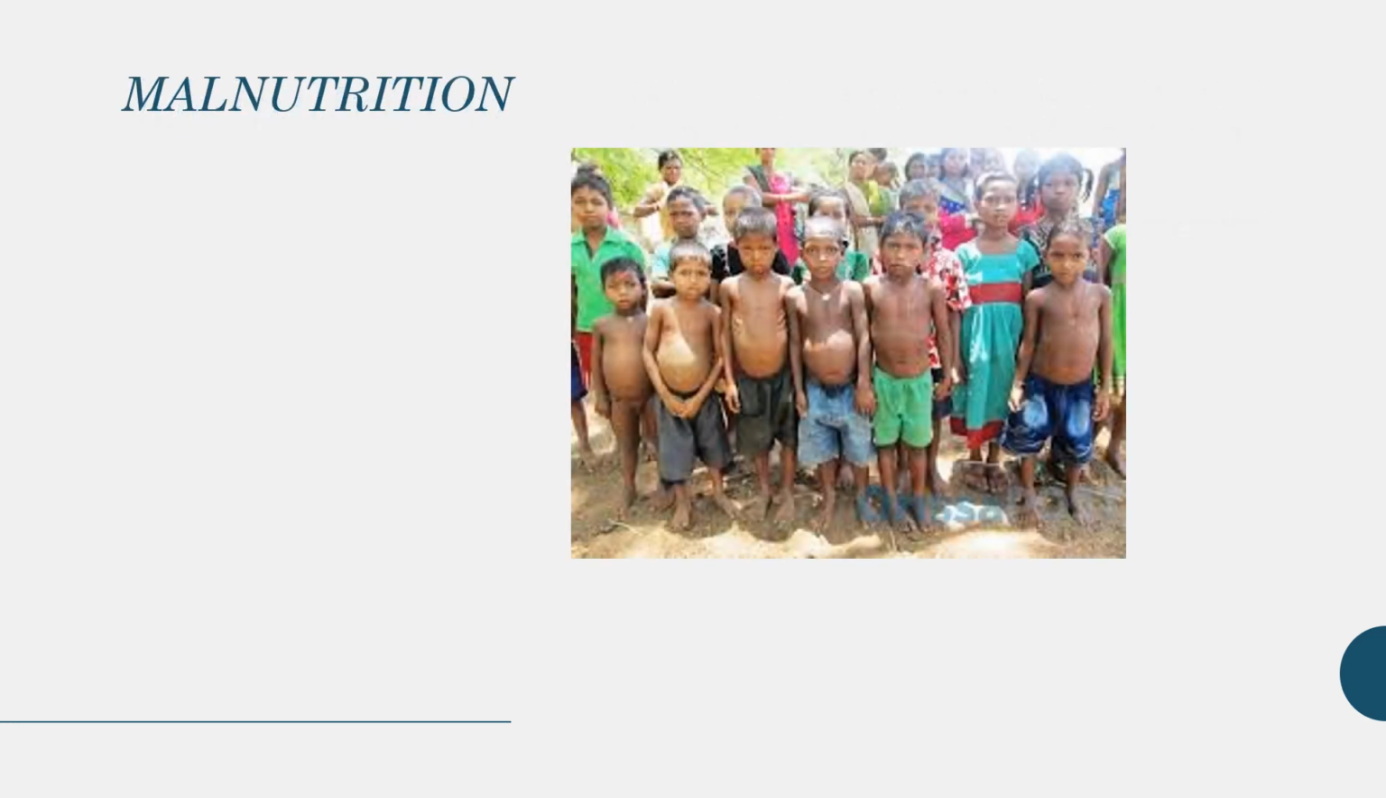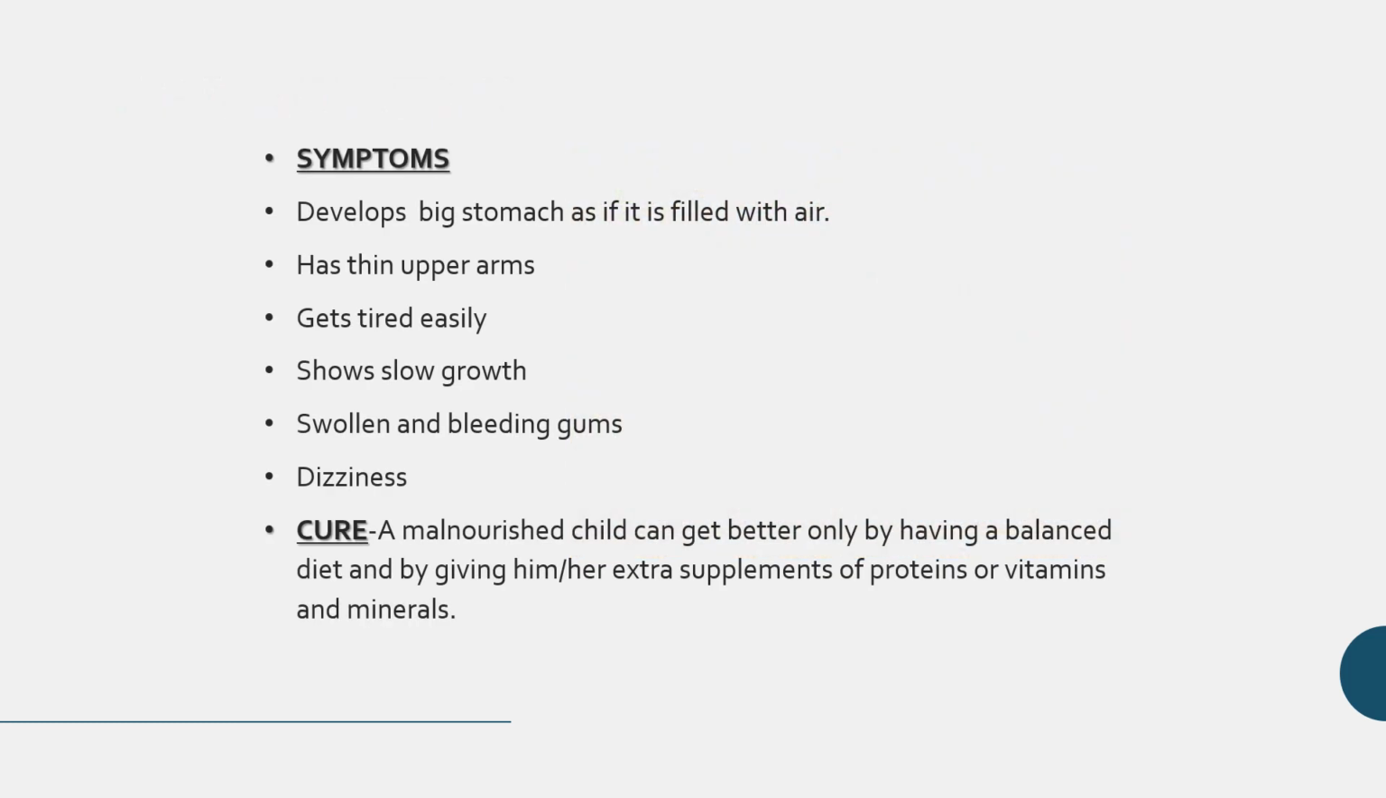Now, here you can see there is a picture over here. You can see the children. These are suffering from malnutrition, and some characteristic symptoms you can find on your own. Their body is lean and thin, but their stomach is swollen as if it is filled with some air or something. Okay, so what are the symptoms? The big stomach appears. It develops a big stomach as if it is filled with air.